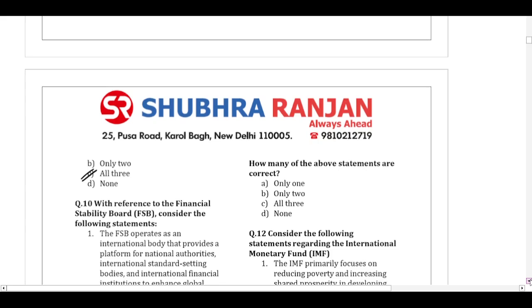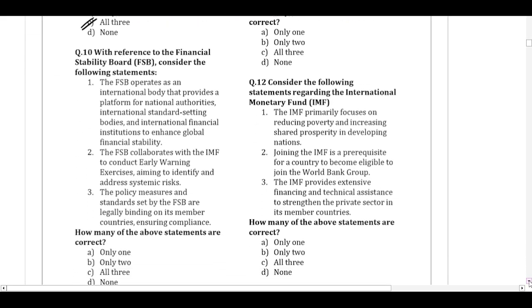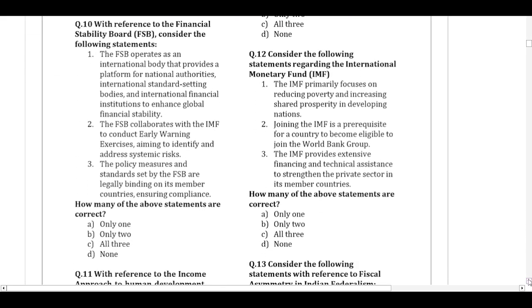Let's move on to the next question. With reference to the Financial Stability Board, consider the following statements. The Financial Stability Board operates as an international body that provides a platform for national authorities, international standard setting bodies, and international financial institutions to enhance global financial stability. The very purpose of the Financial Stability Board is to enhance global financial stability.